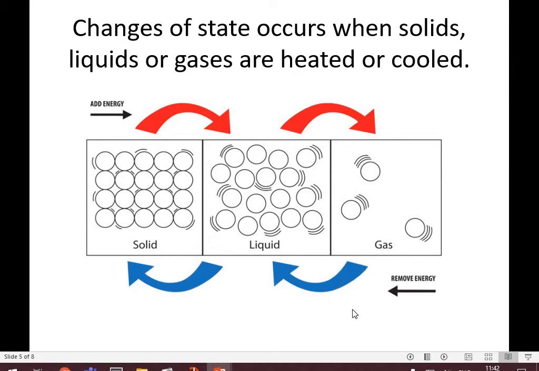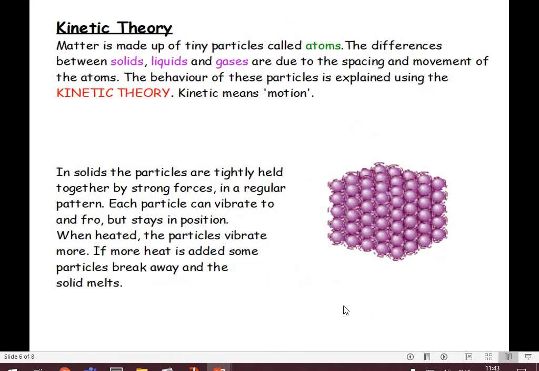And on the reverse side, when you remove energy, so when you cool it down, so when you cool down the gas, it becomes a liquid. When you cool down a liquid, it becomes a solid. Kinetic theory, this is the matter made up of tiny particles. Matter is made up of tiny particles called atoms. The differences between solids, liquids and gases are due to the spacing and movement of these atoms. And you can see these atoms now in solids. They're held very tightly together.